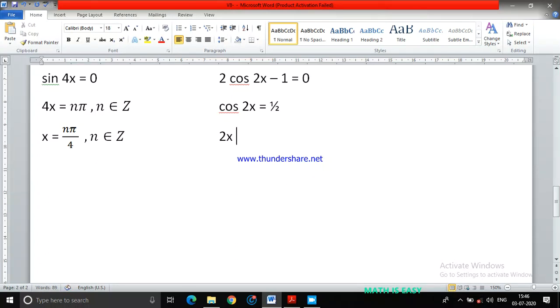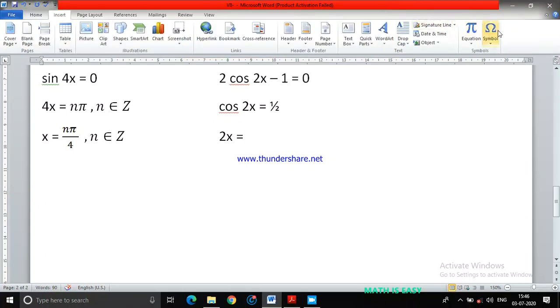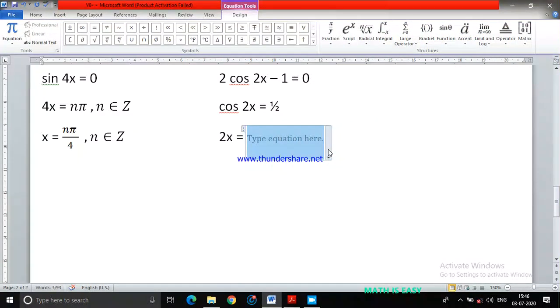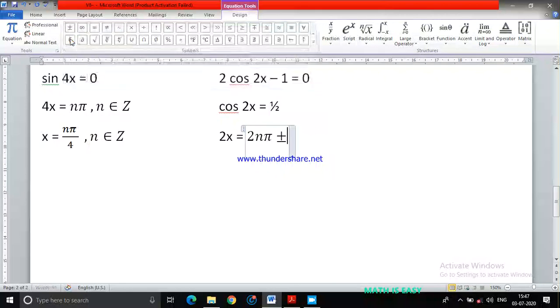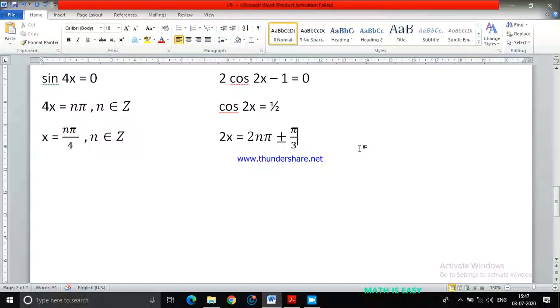So my 2x value is going to be 2n pi. It's not only 2 pi, it is going to be 2n pi. Then plus or minus will come, because 2n pi plus will come, 2n pi minus also will come, plus or minus 60 degrees. 60 degrees means pi by 3. So 2x is equal to 2n pi plus or minus pi by 3.